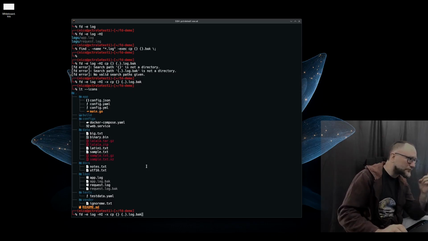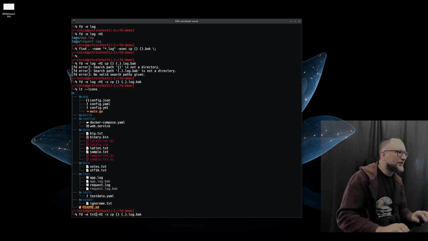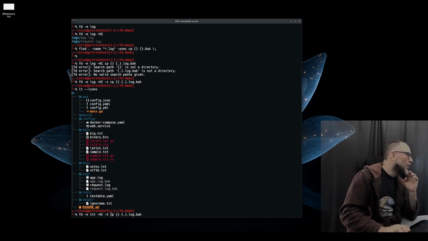So now we can do something similar. Let's say, do we have some JPEG in there? No, we have TXT. Yeah, I could use some conversion. I didn't make some JPEG files. It's okay. We could do the same with copy, but instead of searching for the log files, I will search for the TXT files, and then I will use a big X, which will do them all at once. It will do a batch. Instead of doing them one by one using the small x, it will use the capital X.